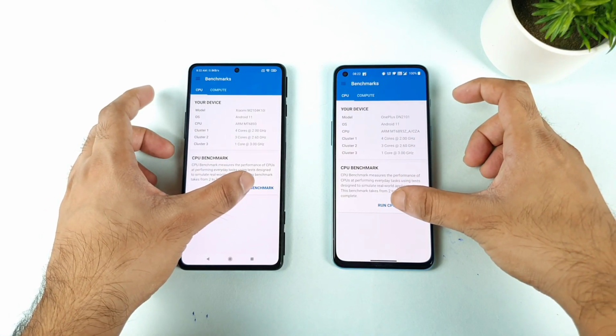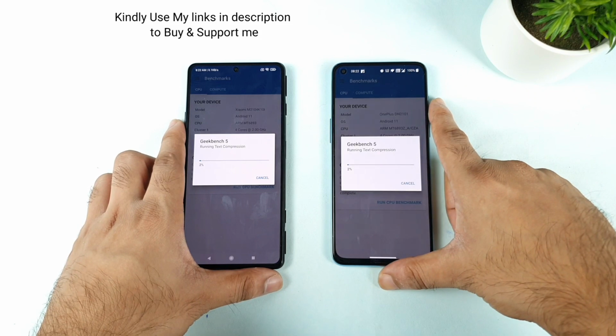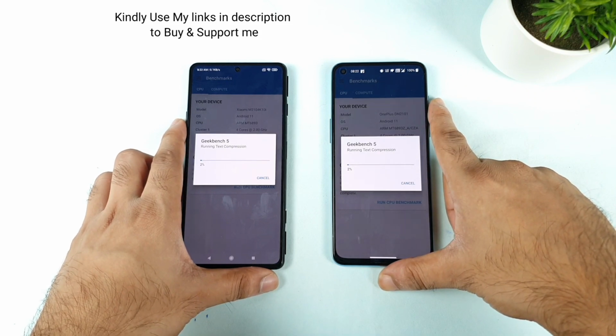So let me start the test at the same time on both phones. Geekbench 5 has been started on both phones at the same time. Now we'll get to know the results and see what happens next.